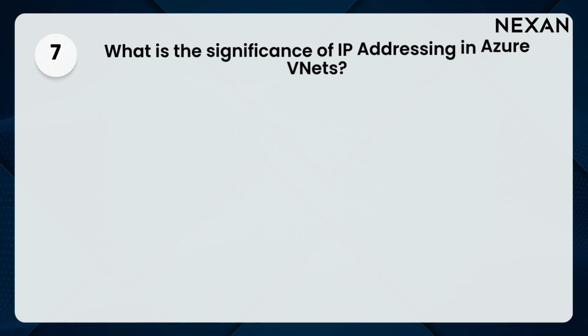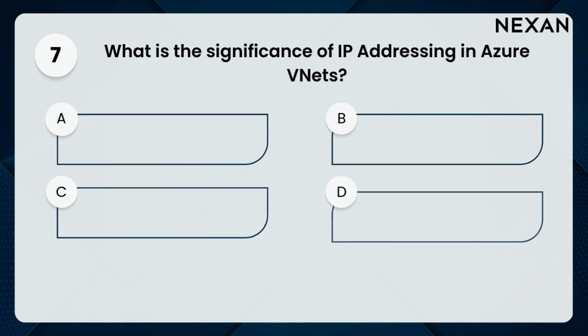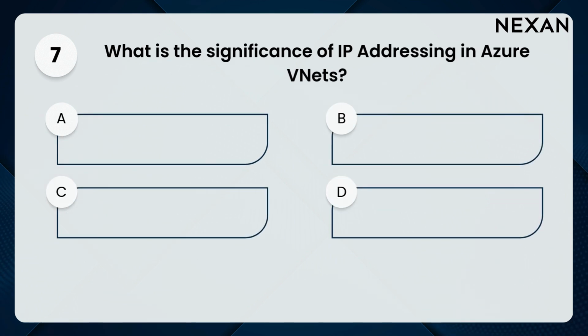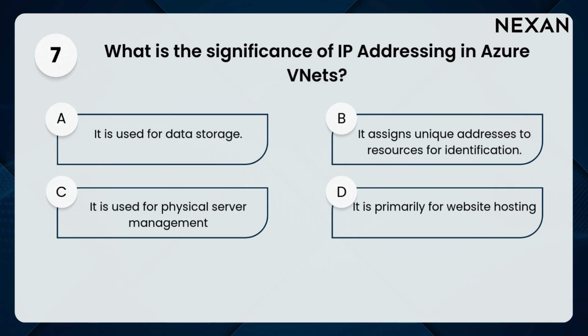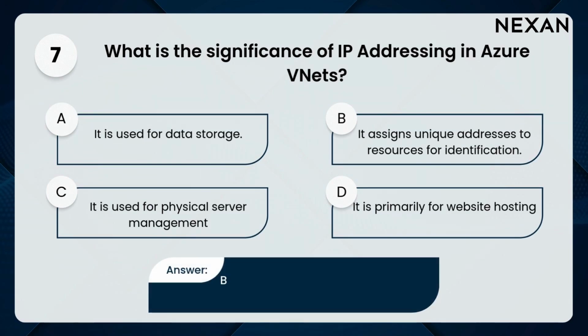7. What is the significance of IP addressing in Azure VNets? A. It is used for data storage. B. It assigns unique addresses to resources for identification. C. It is used for physical server management. D. It is primarily for website hosting. Answer: B. It assigns unique addresses to resources for identification.